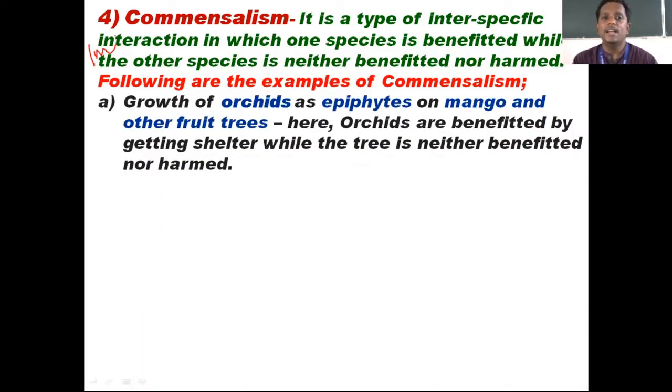The first example is the growth of orchids. Orchids, as I said, are not exactly flowers. For the time being, you can just keep it as a type of flower. Orchids are actually called epiphytes. Epi means above, phyta means plant.